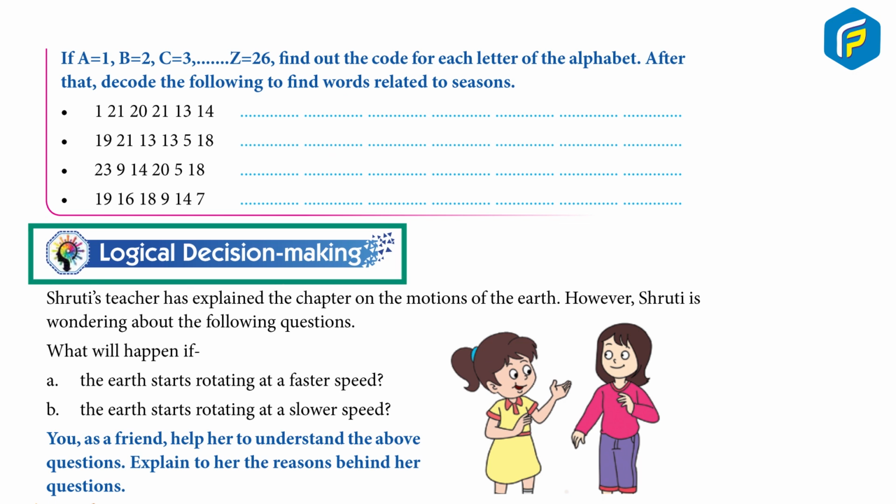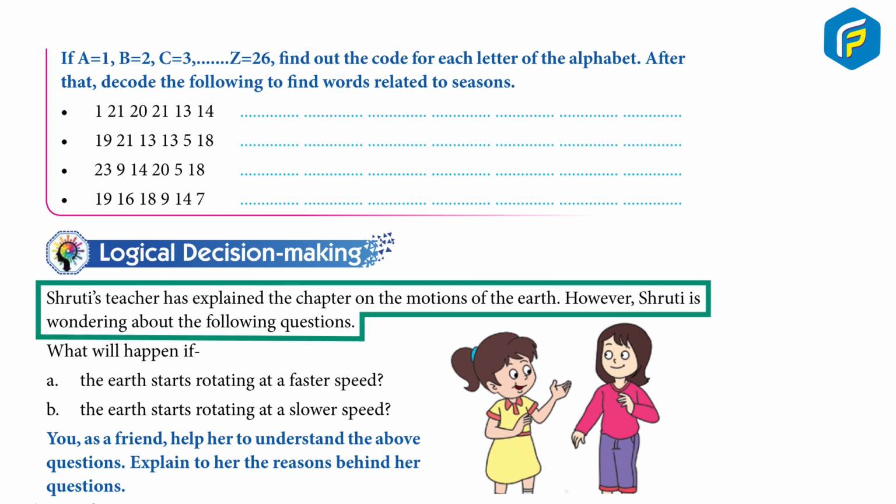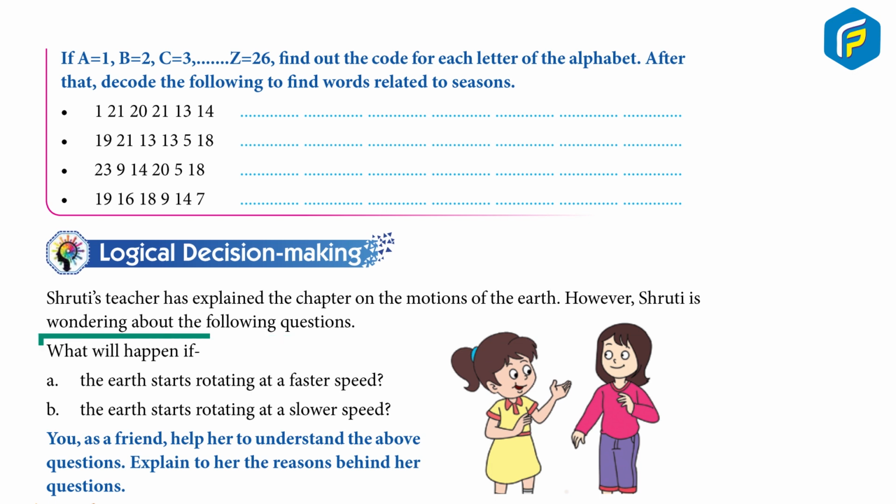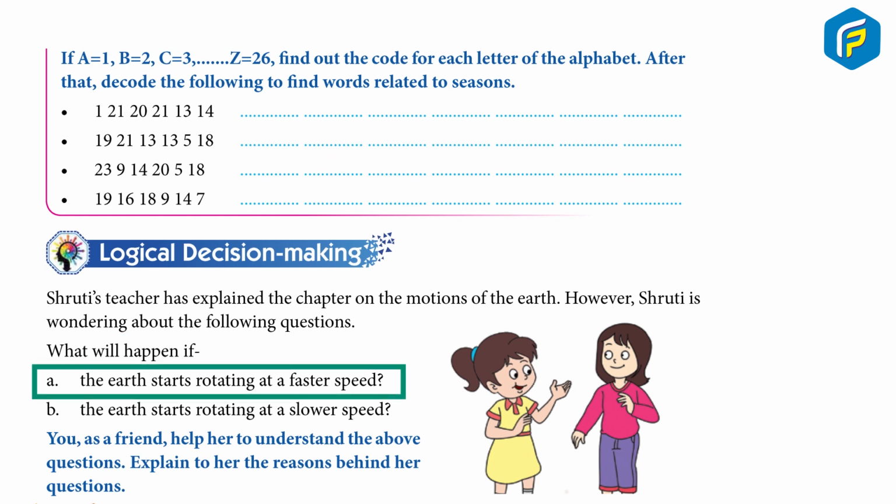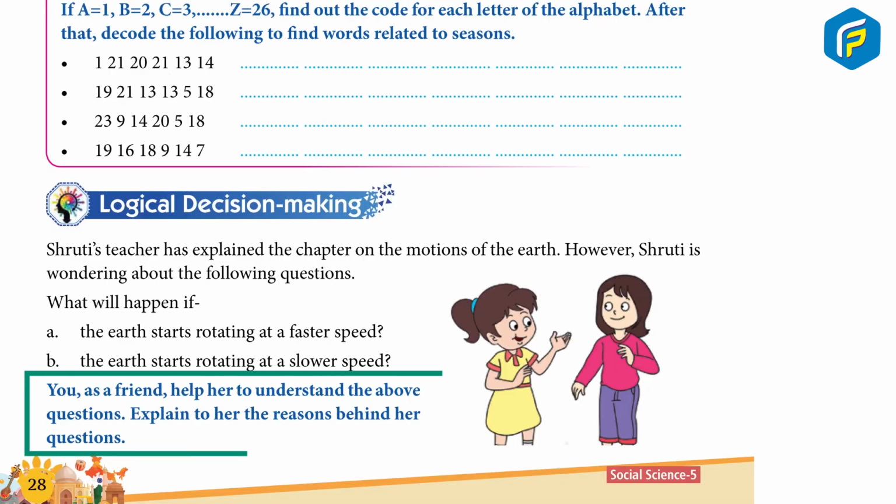Logical decision making. Shruti's teacher had explained the motions of the Earth. However, Shruti is wondering about the following questions. What will happen if A. The Earth starts rotating at a faster speed? B. The Earth starts rotating at a slower speed? You as a friend help her to understand the above questions. Explain to her the reason behind her questions.